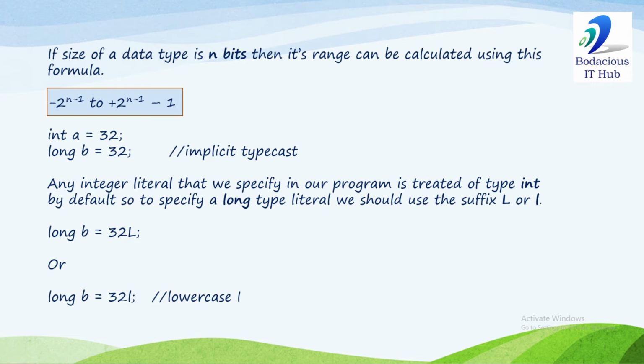So to improve the performance, or to declare this literal as a long type literal, we can use the suffix L. If you use the suffix L, this 32 will be considered a long type literal and it will be stored in 8 bytes. So at runtime, there will be no need to convert it from a 4 byte value to an 8 byte value. So it will improve the performance.